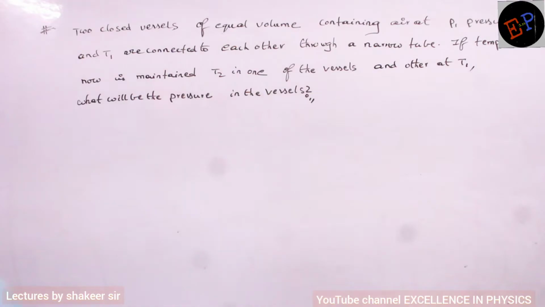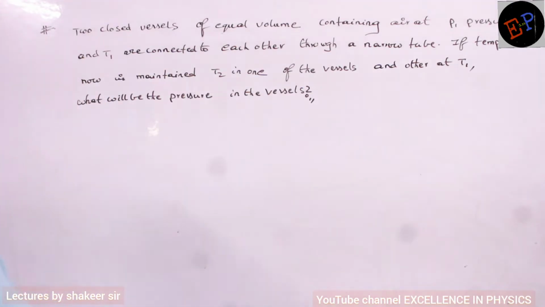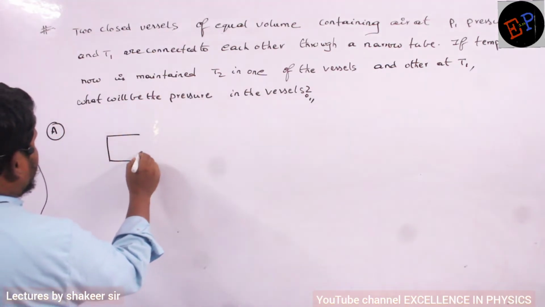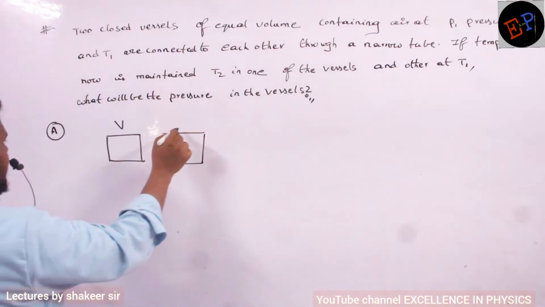Two closed vessels of equal volume containing air at pressure P1 and temperature T1 are connected to each other. Let us draw the diagram of this one. So this is one container, and this is another container. Volumes are the same, volume is V. Here also volume is V.